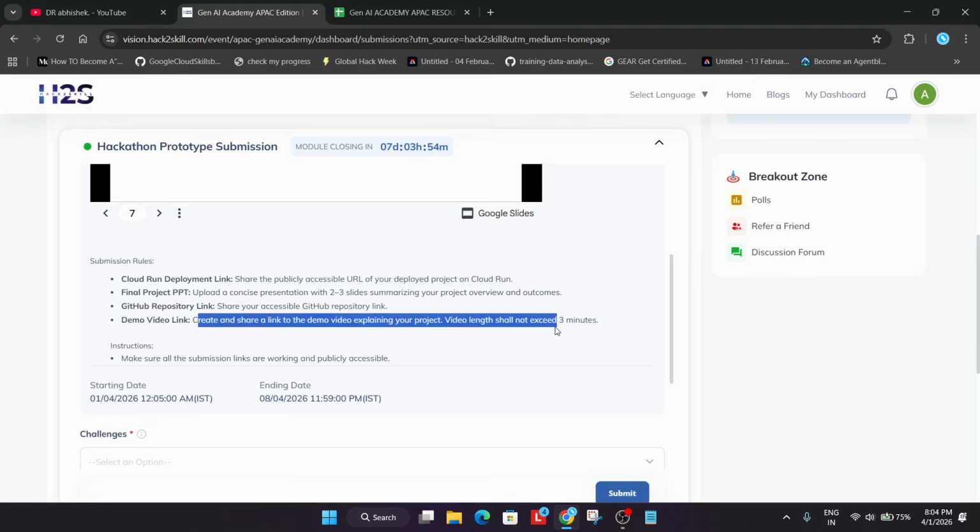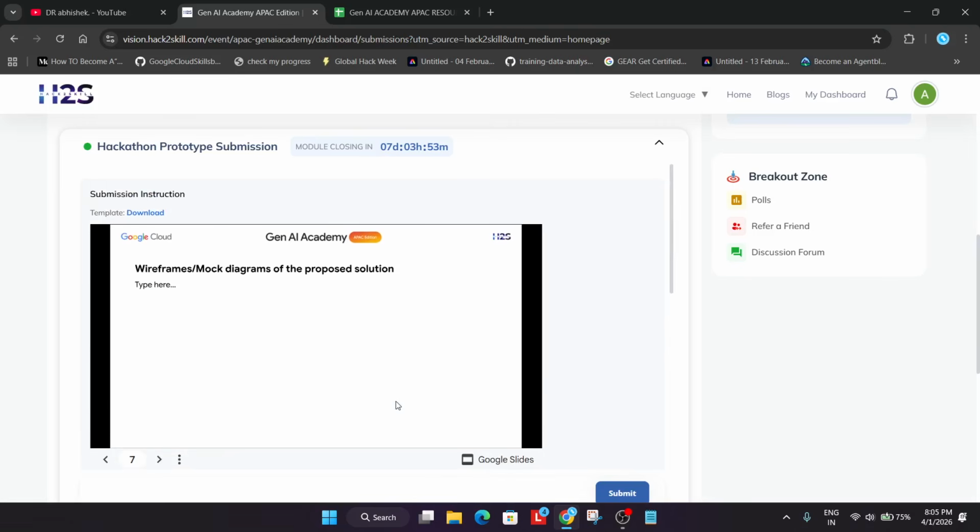Now you have to create a demo video of around 3 minutes. Try to make it concise. Just do a quick demo and tell about the agent. All these things should be done by the 8th of April. So try to do it as soon as possible.